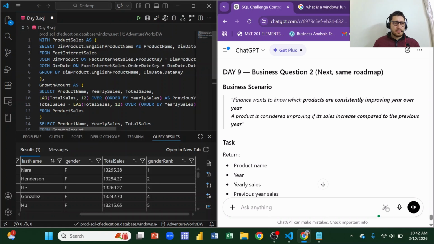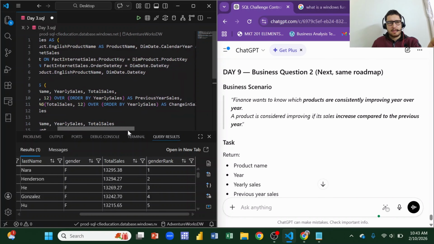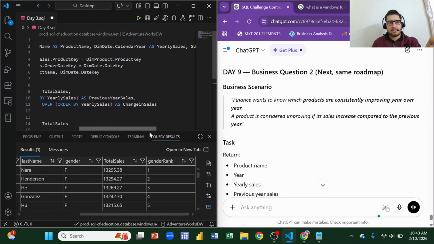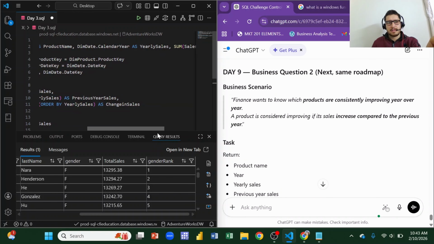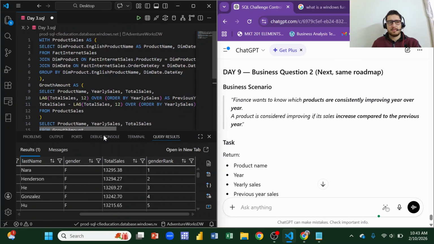Now I came up with this query. In this query, first I have written a CTE. Because we need the product name, I used the English product name as product name alias, and we also need the calendar year, so I also selected the calendar year as yearly sales, and then I aggregated the total sales, which we need.